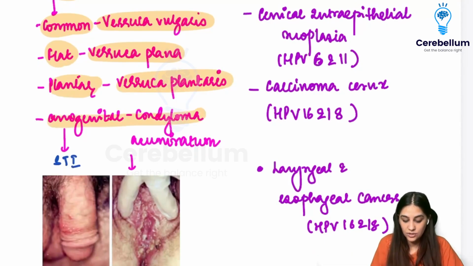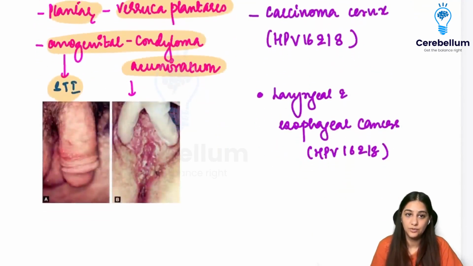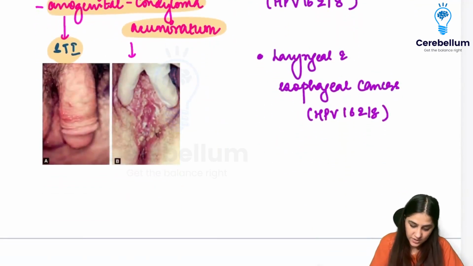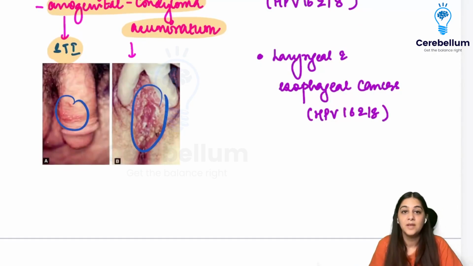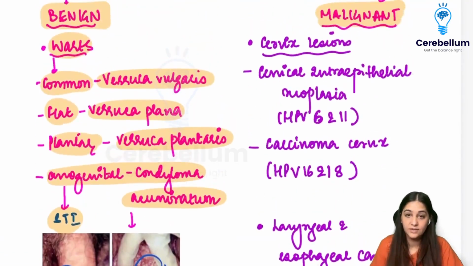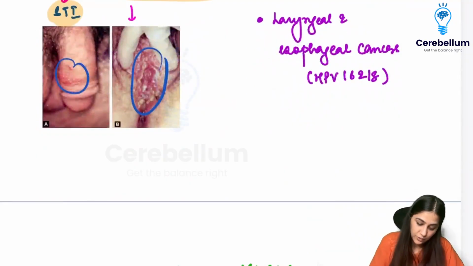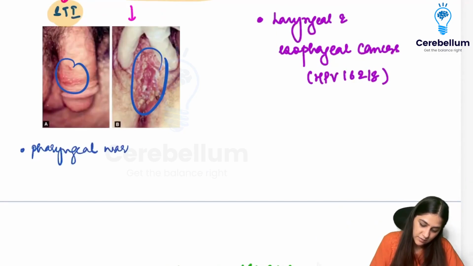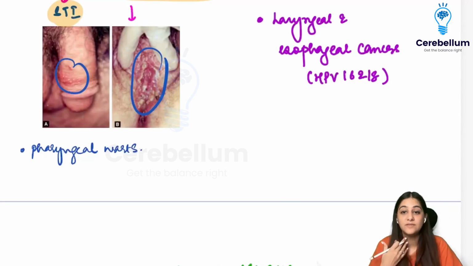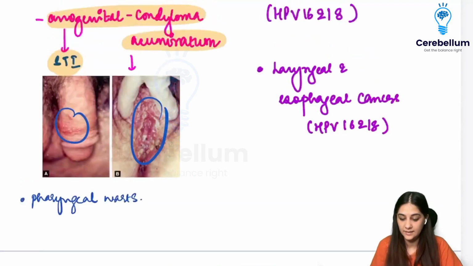There are going to be anogenital warts called condyloma acuminatum, which is also a sexually transmitted infection. So you can see these warts being produced on the penis or around the labia. So these are called condyloma acuminata. So these are all the different kinds of warts. One more thing, it can also cause pharyngeal warts, right? But these are all benign.